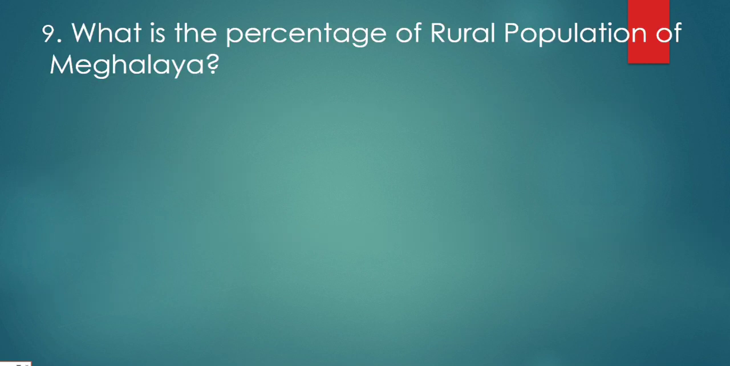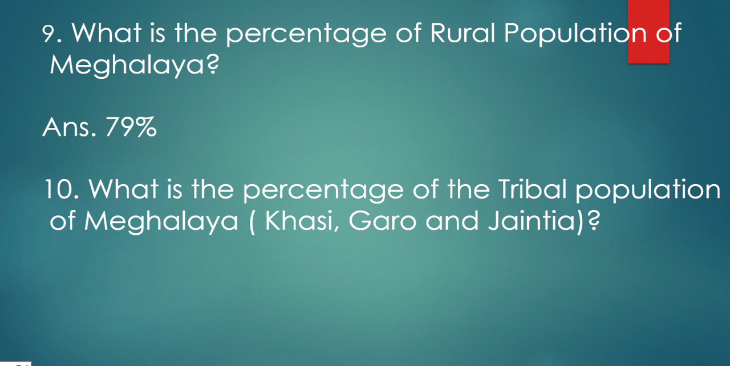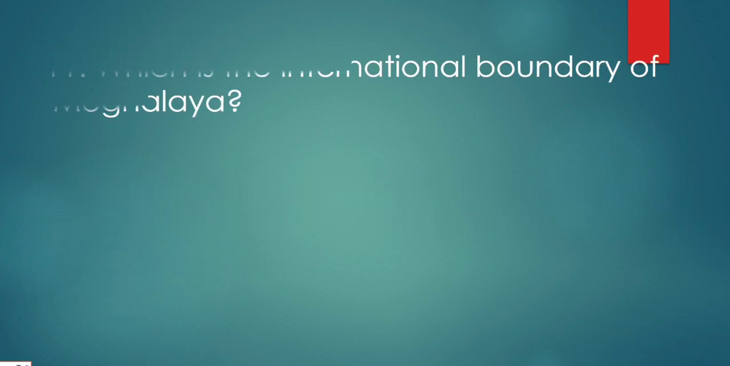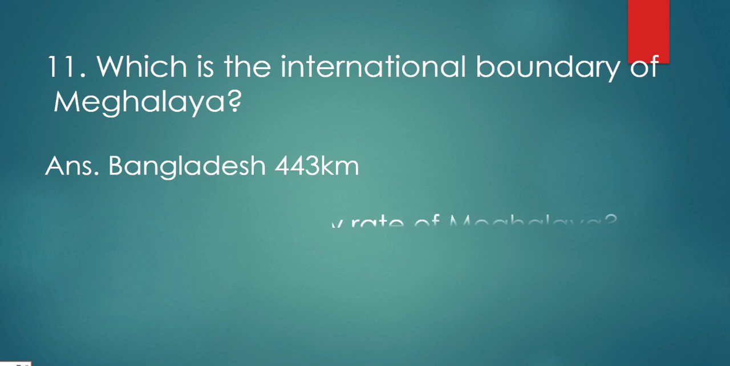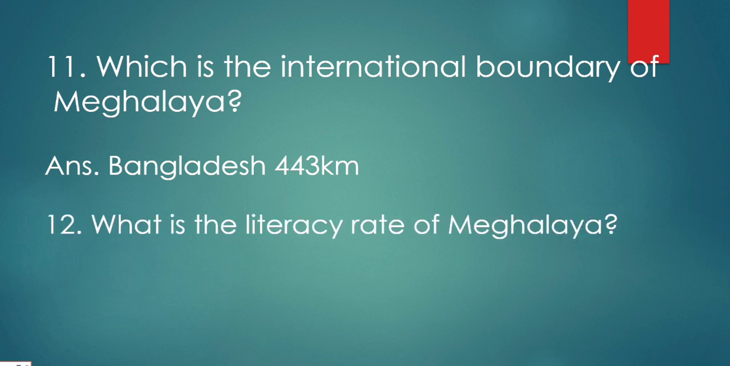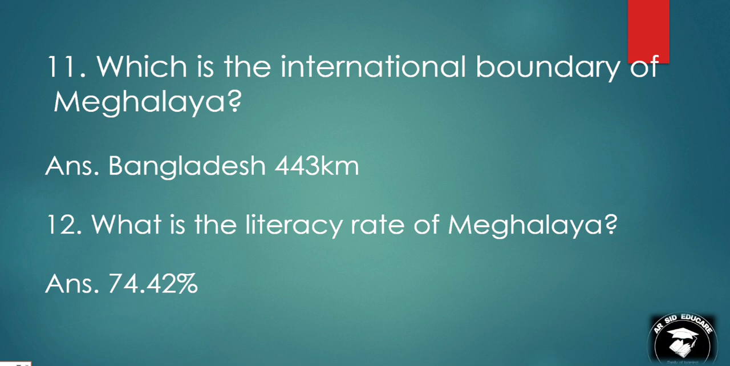What is the percentage of rural population of Meghalaya? 79%. What is the percentage of tribal population of Meghalaya, that is Khasi, Garo and Jaintia? 86%. Which is the international boundary of Meghalaya? Bangladesh. What is the literacy rate of Meghalaya? 74.42%.